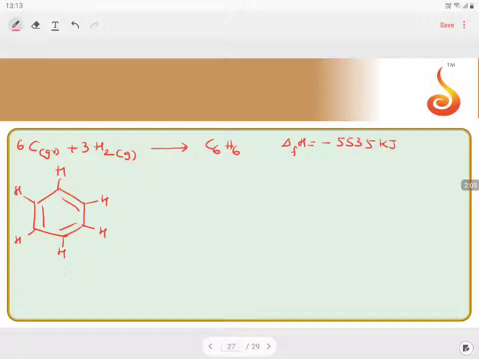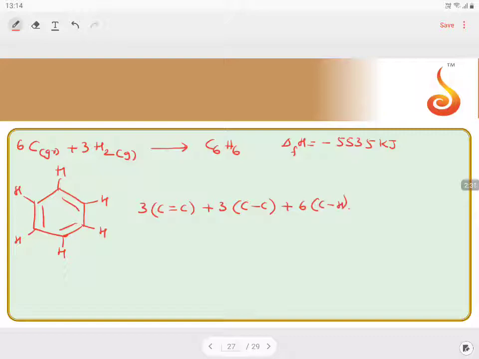For the dissociation of benzene, we have 3 CC double bonds and 3 CC single bonds and 6 CH bonds in benzene.